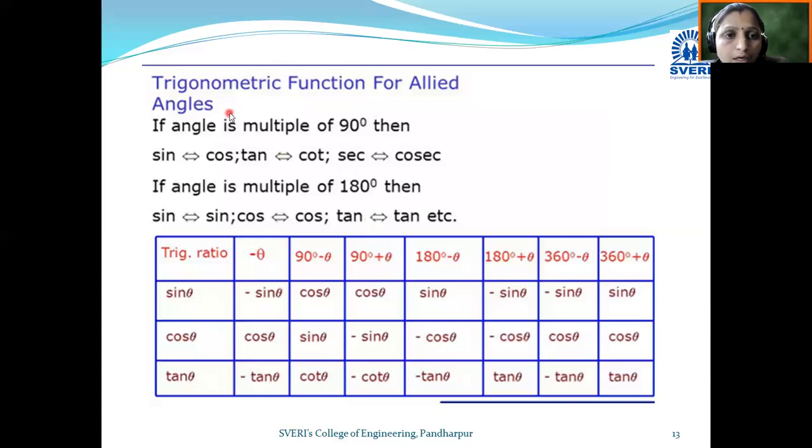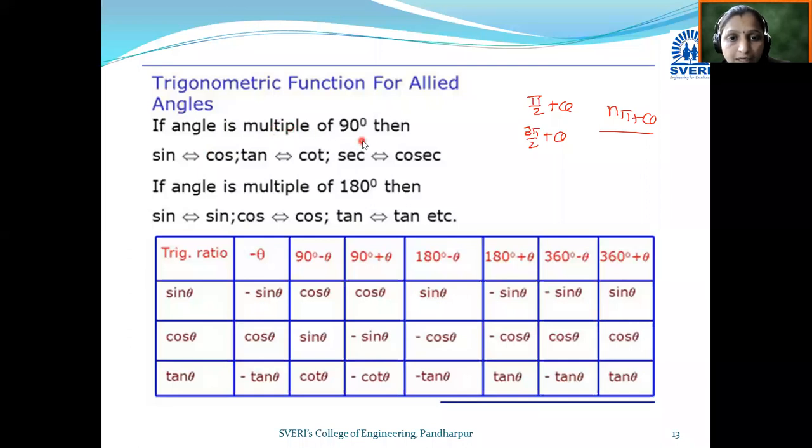Next, trigonometric functions for allied angles. Allied angles means what? If your angle is in the form of 90 plus theta, pi by 2 plus theta, or 3 pi by 2 plus theta, or in general n pi plus theta. Whenever you have an angle in terms of these angles, then we use this allied angles concept. So see what the concept is.